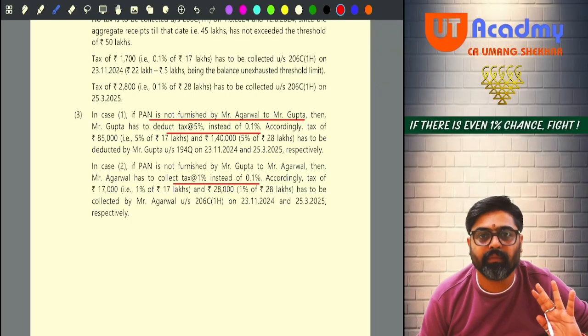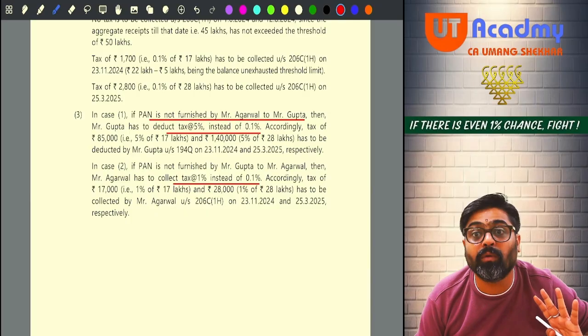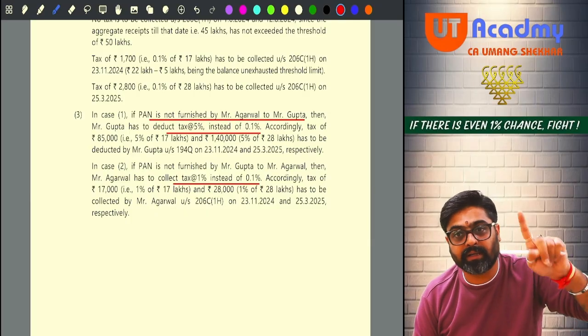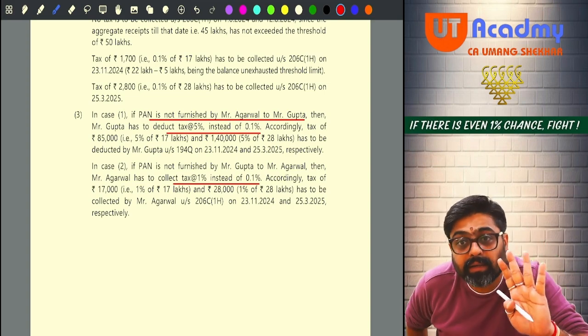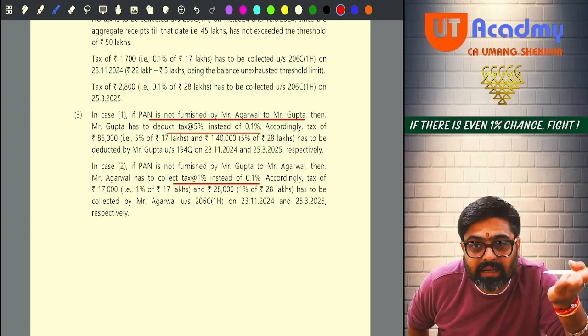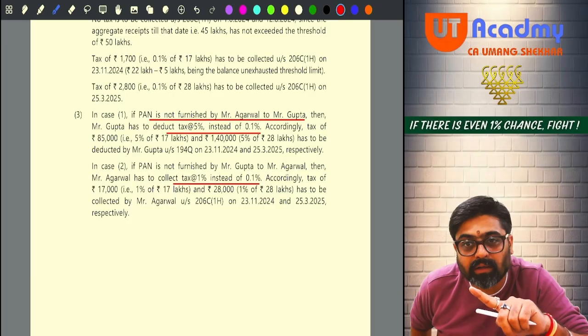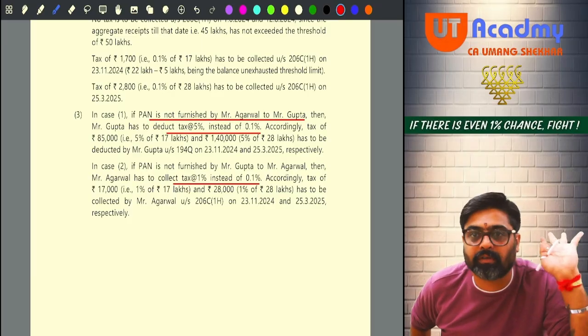So if TDS was supposed to be deducted, by whom? By Gupta. So Gupta will deduct TDS at the applicable rate of 0.1%. But if Mr. Agarwal is not giving the PAN, Gupta will not deduct TDS at 0.1% or 20%, whichever is higher. He will deduct TDS at the rate of 5%.